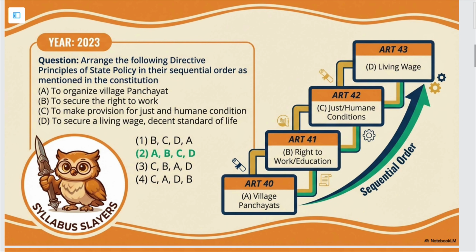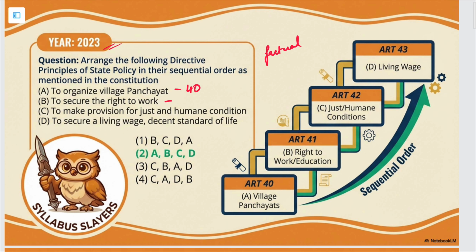Next question is from 2023. Arrange the following directive principles of state policy in the sequential order as mentioned in the Constitution. So the first one is to organize village panchayat. These days they are asking factual questions like this sequential order. Okay. Try to remember the corresponding article number for each directive principle. So the village panchayat one is in article 40.